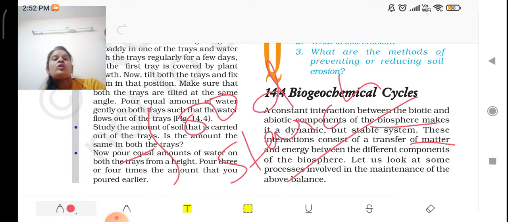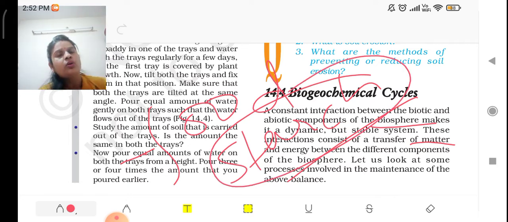Plants use solar energy for photosynthesis and store it in the form of food, and now this energy is transferring from plants to animals.